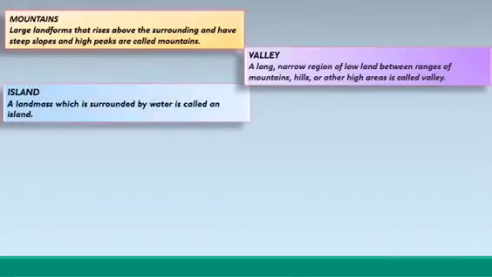Island. A landmass which is surrounded by water is called an island.